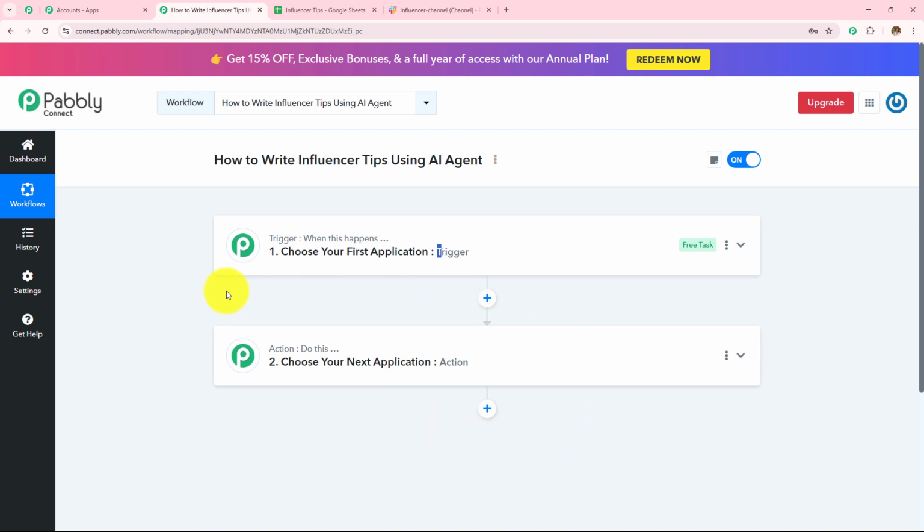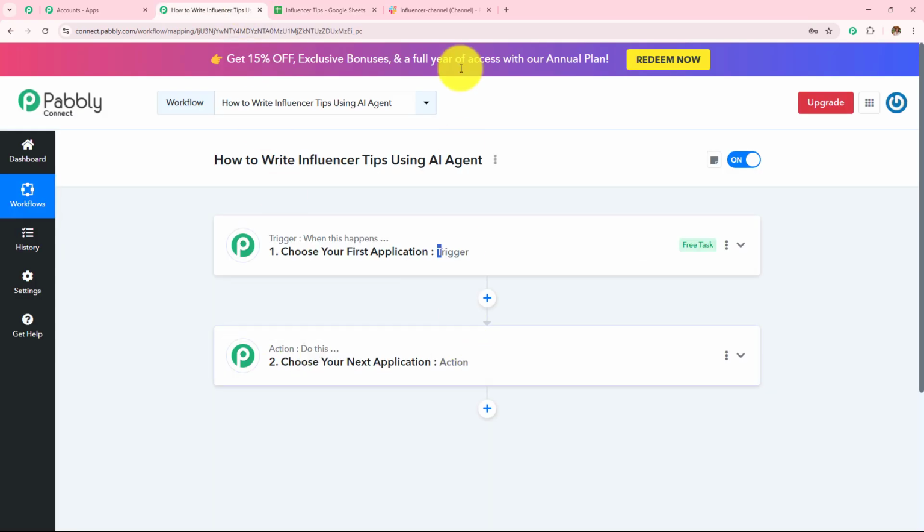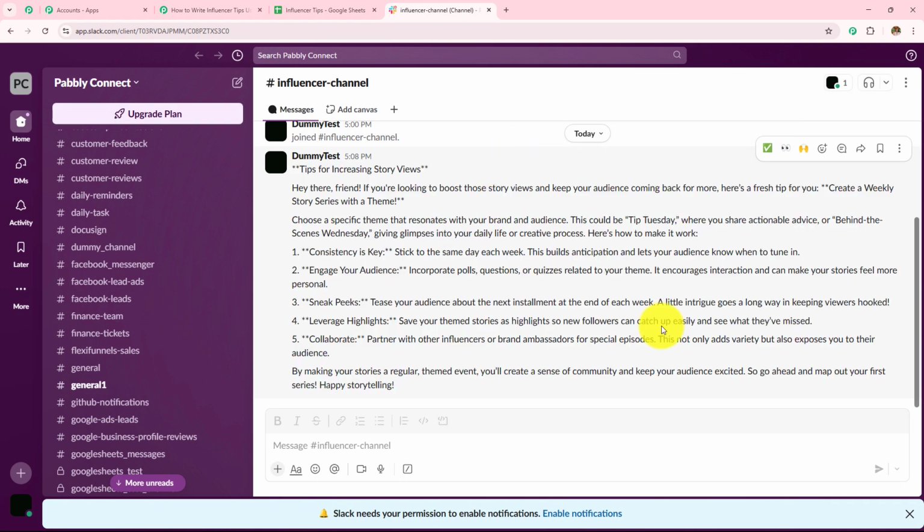Here in this workflow, I want to write influencer tips using an AI agent, which means as soon as I post or add an idea in my Google Sheets spreadsheet, the tips or the content will be automatically generated with the help of the AI agent, and then it will be automatically sent to my team on Slack.